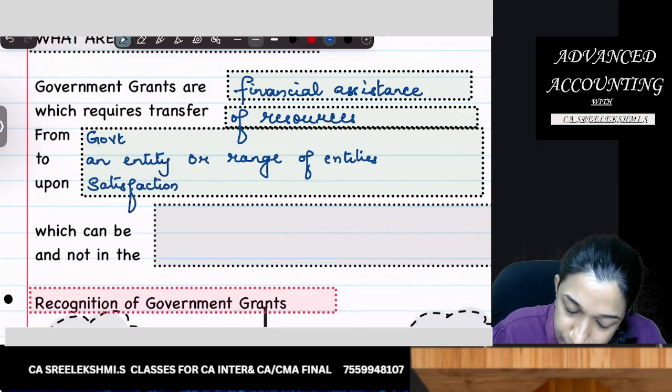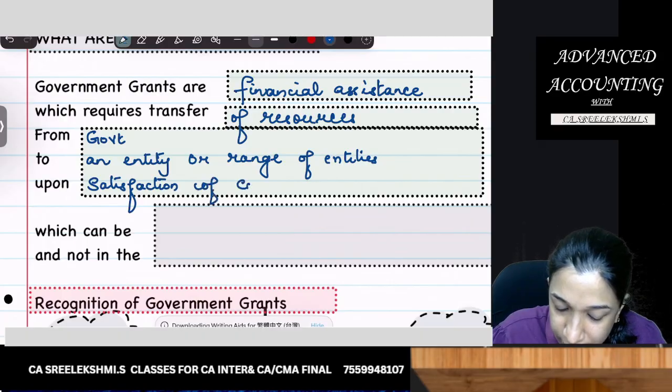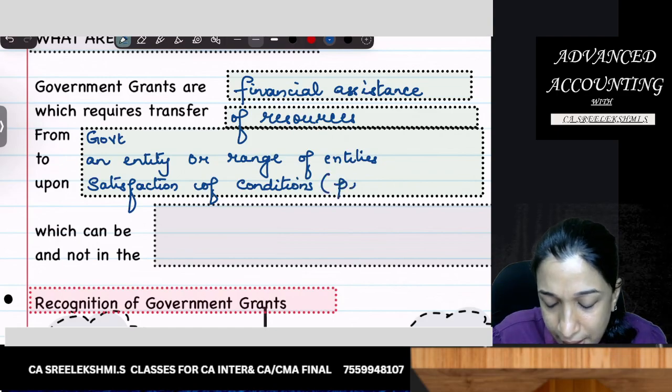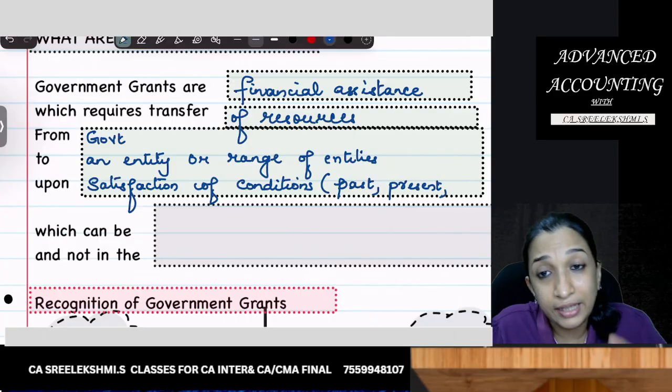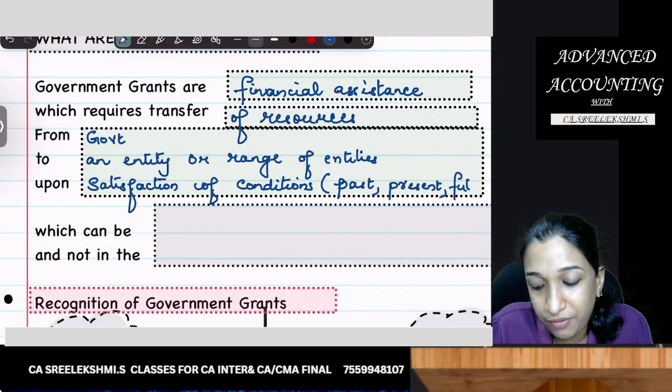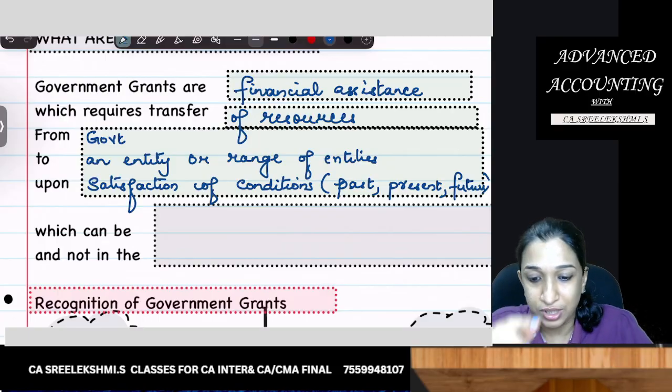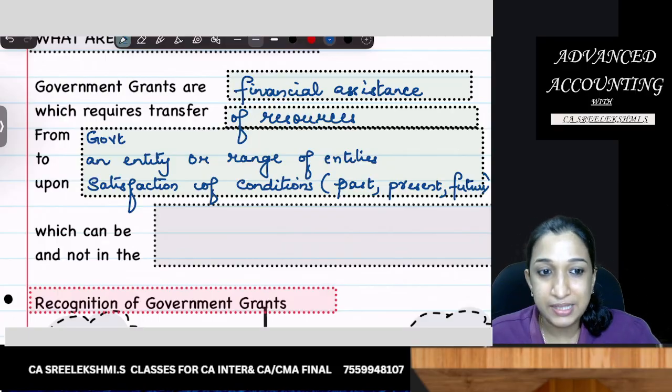So not just to one entity, it can be to a range of entities upon satisfaction of conditions. It can be a past condition, or a present condition, or you should satisfy a future condition. So there will be some conditions attached. For example, I, as a woman, am starting a business. Government gives me 75 lakhs rupees as grant.